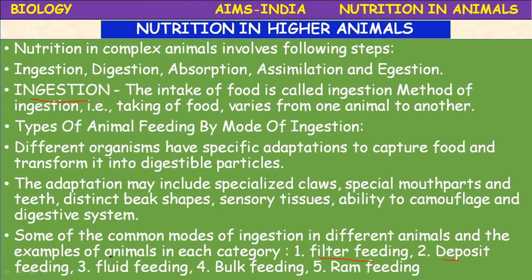Deposit feeding can also involve getting nutrients from digestible particles suspended in the soil. Okay, such feeders are dominant organisms in regions with finer sediments or muddy sediments.